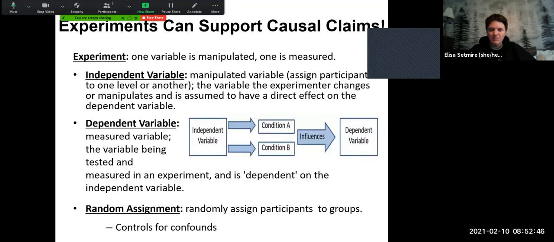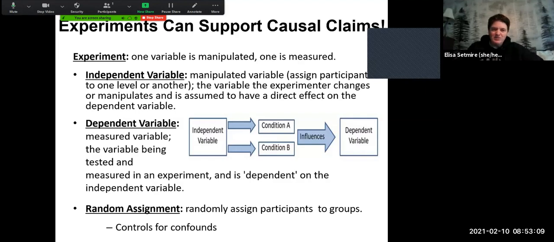We're deliberately manipulating to see how it affects something else. So we manipulate a circumstance and then we measure something else to see what the effect is. And two terms that come out of this, and we're going to be looking at these a lot, are independent and dependent variables. In an experiment, the independent variable is always going to be the thing that you manipulate.